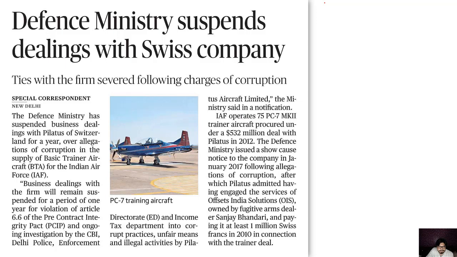And next, a Pilatus company of Switzerland. We have suspended the deal because many corruption allegations were there on this Pilatus company, and it is in Switzerland there. So they may ask you about these details. And we were ordering the PC-7 Mk2 trainer aircraft from that. We were to procure there, and we have procured many trainer aircraft from there, but now it's a problem. So these things may be asked.